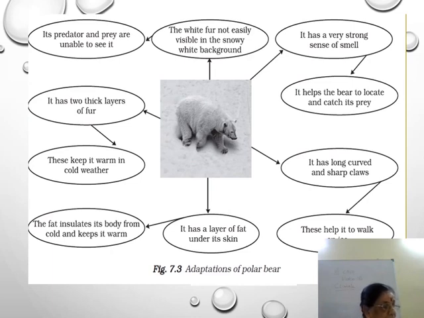It has a strong sense of smell. We saw this just now in the flow chart. It has a strong sense of smell so that it can catch its prey for food. We can understand the adaptations of polar bear with this. I hope you are able to follow this.